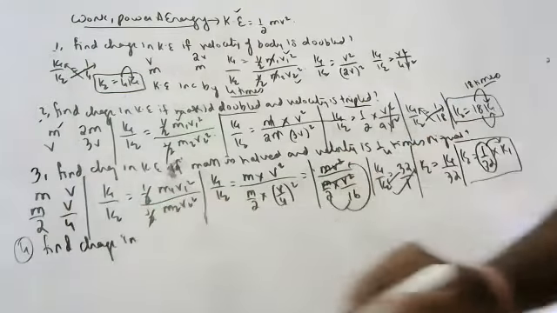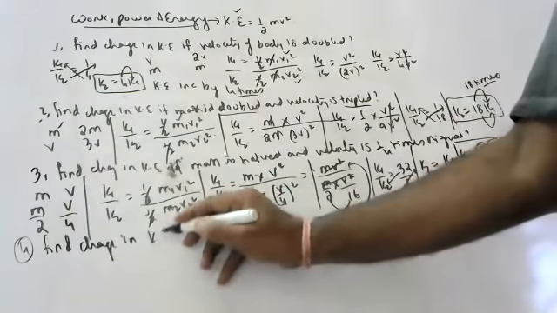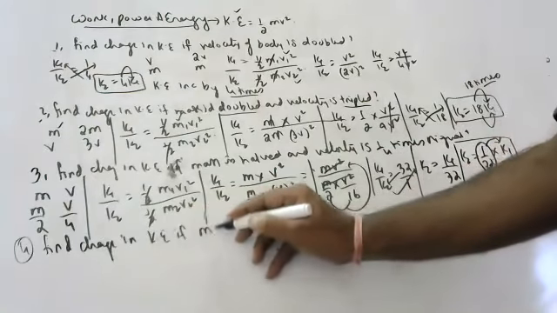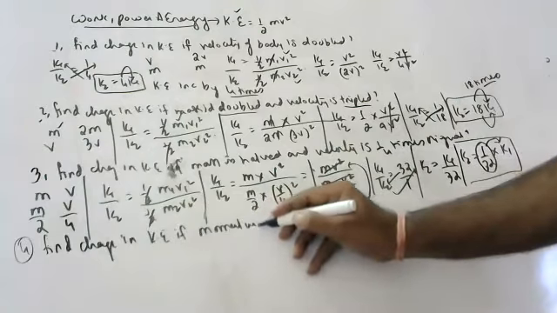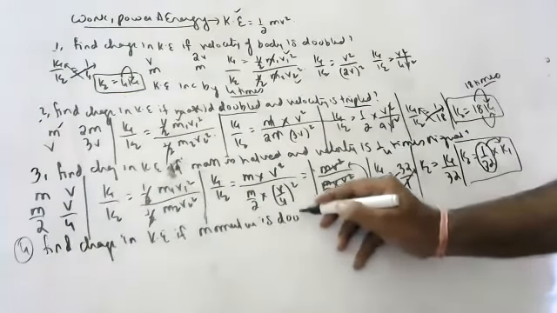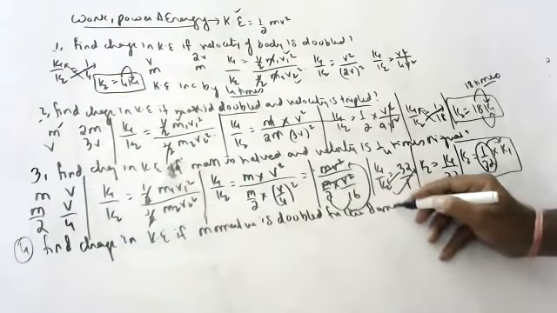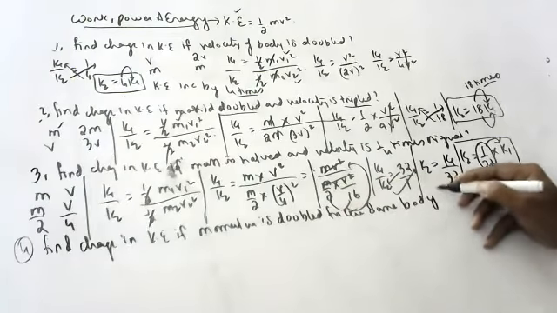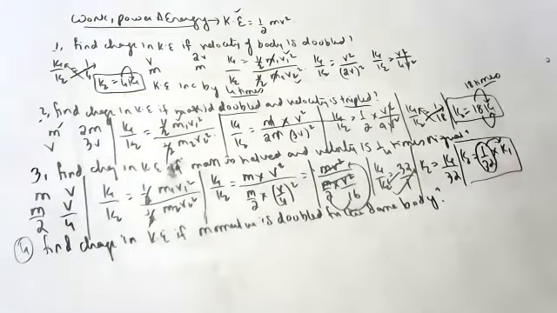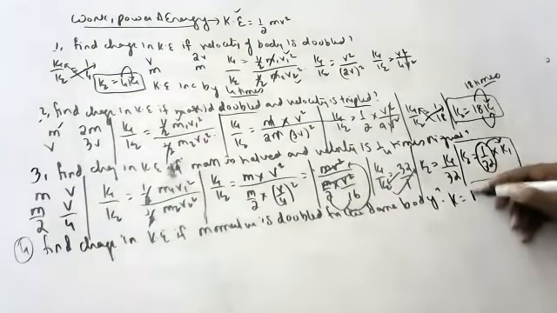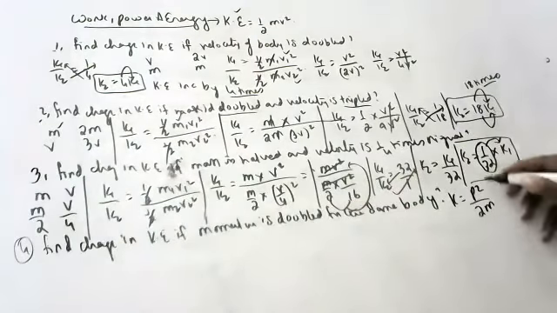Find the change in kinetic energy if momentum is doubled for the same body. If the momentum is doubled, how much will the kinetic energy change? What is the relation? Kinetic energy is equal to P square by 2m.